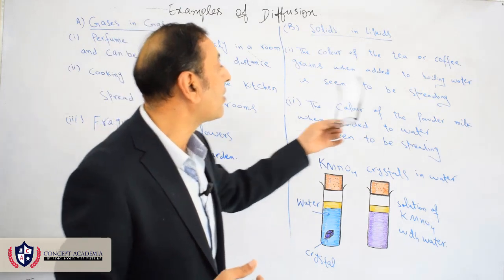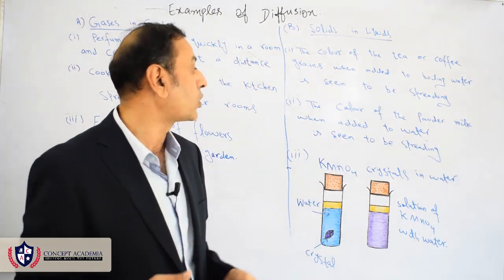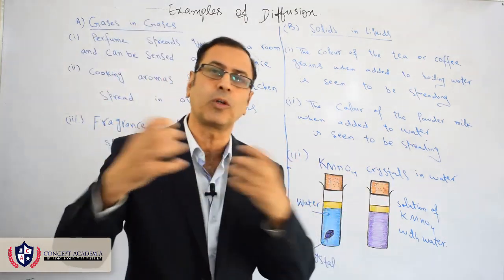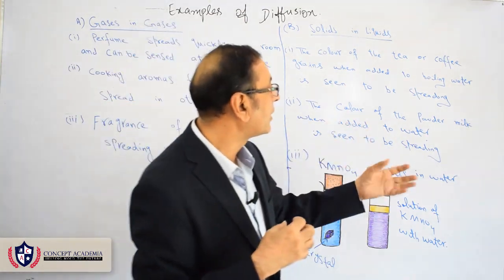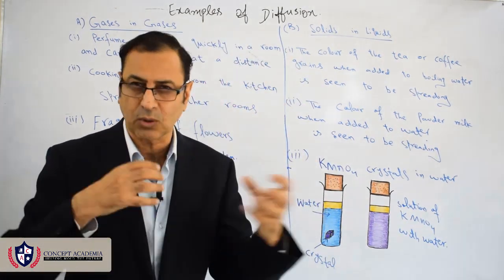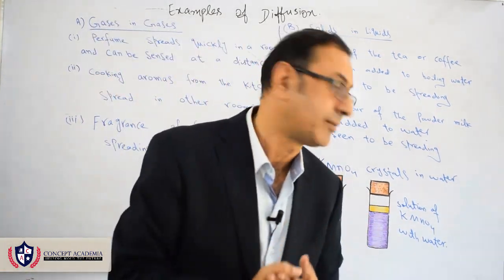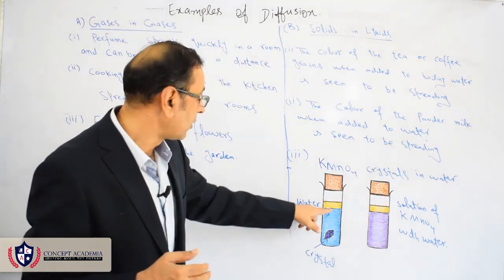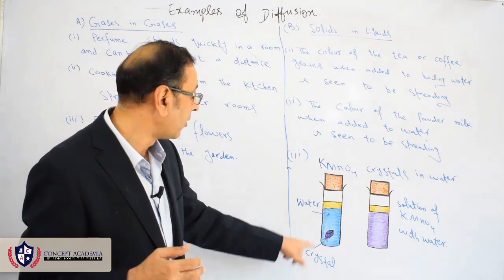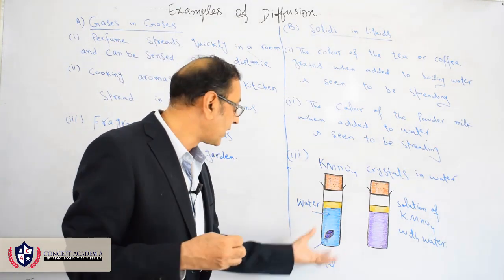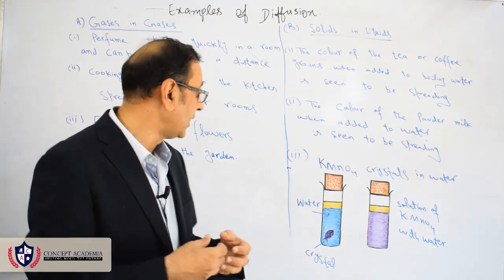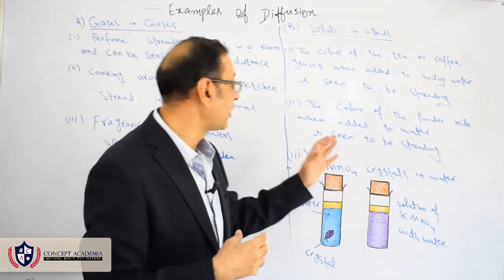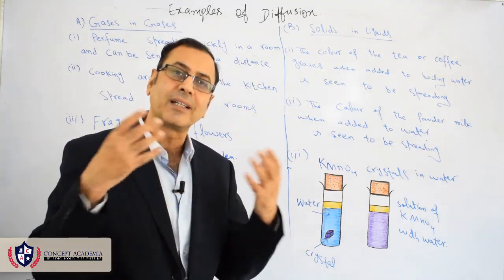Similarly, the color of powder milk when added to water is seen to spread, again because the water molecules move and collide with the powder milk, and with these collisions they mix together. Also, camphor crystals in water. The water molecules collide with the crystal of camphor, and slowly, gradually, the particles of camphor spread.